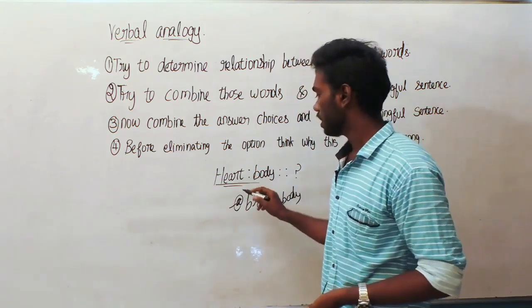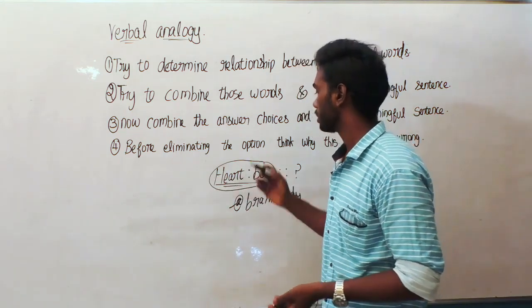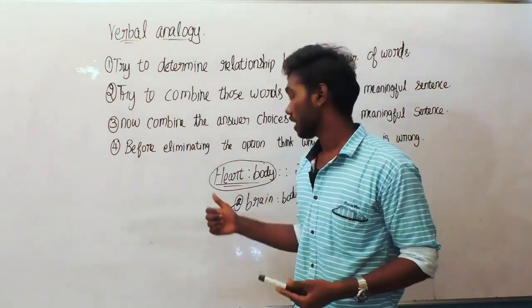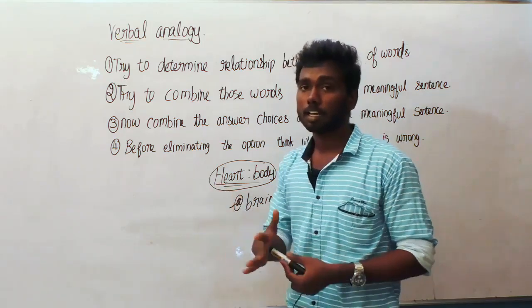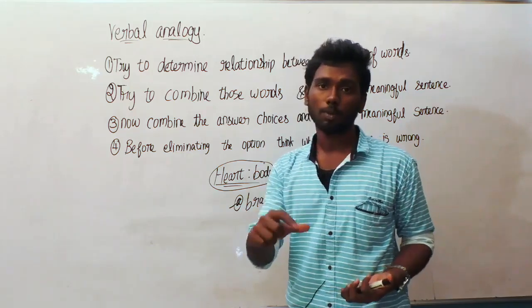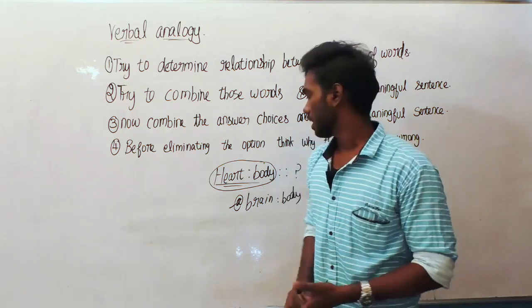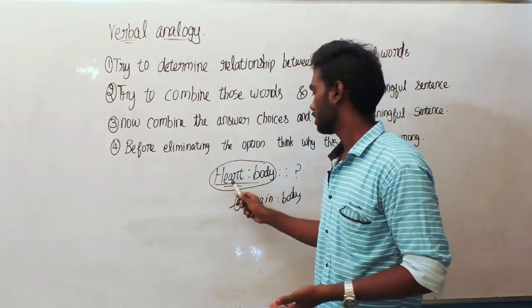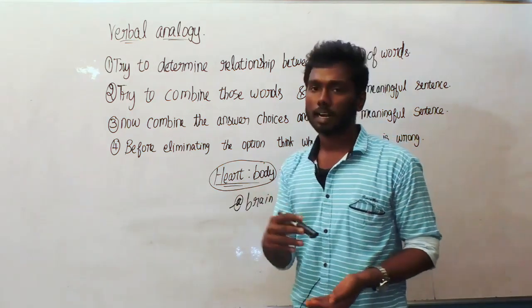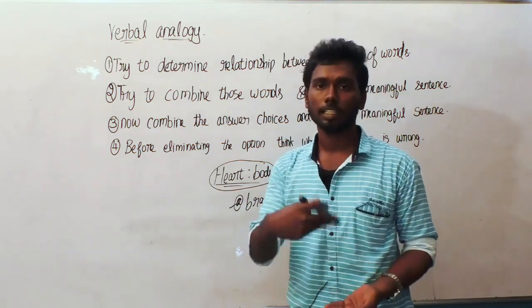So for that, initially we have to check the bonding between the first pair of words. It is a very easy example. There will be more difficult examples also. For those examples you have to form a sentence to make things clear for you. If heart, body is given, rather than saying heart and body, we must say heart is situated inside the body.